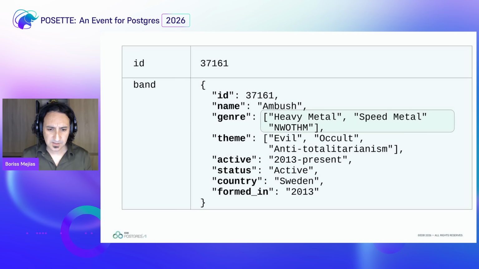Okay, so let's look at this. Here's our table. The genre is not only one type for some of the bands. Some of them just play thrash metal, that's it. Or some of them just play black metal and they stick to black metal until they die. But this one plays either heavy metal, speed metal, or what is now called new wave of traditional heavy metal. So you have multiple ones. That's why they are inside an array, and that's beautiful in a JSON object. So that's a composite inside a composite, and we can actually index that particular one.